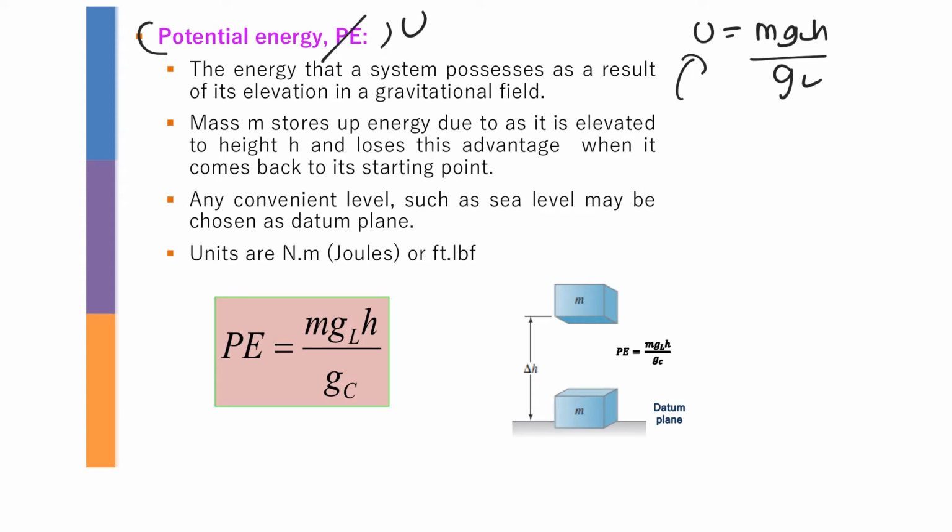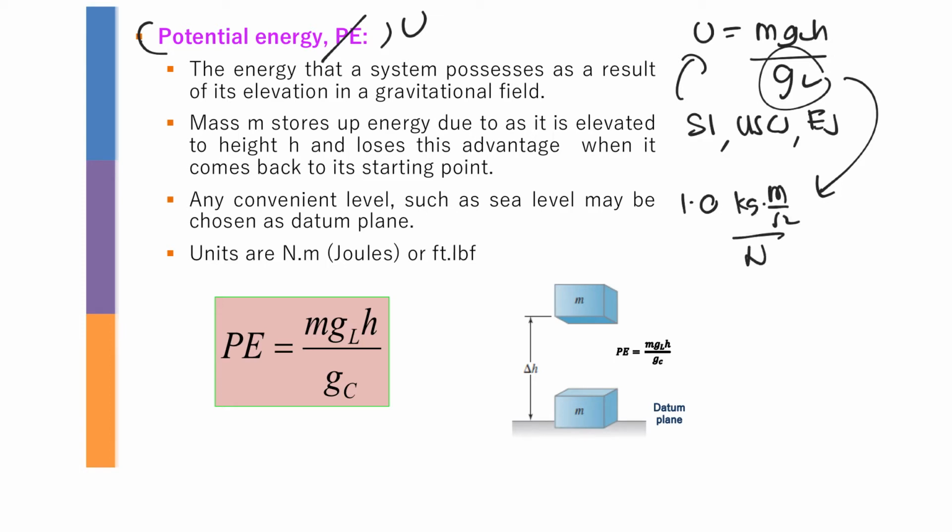So we have the SI unit, the USCS system, and the engineering system. For the value of gc, for the SI unit you use 1.0 kilogram meter per second square over Newton.